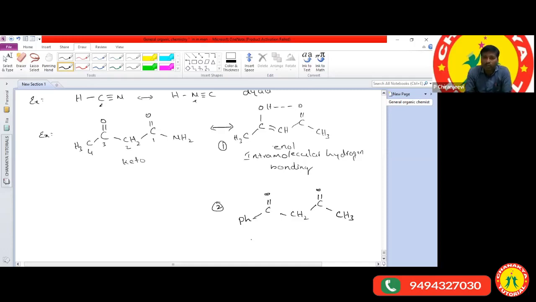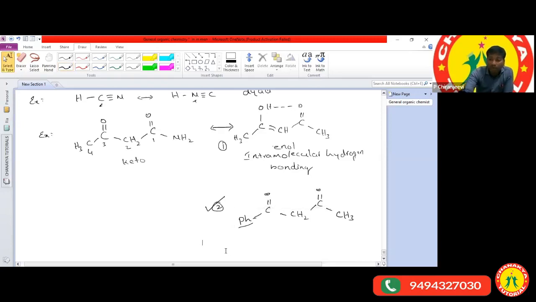Sir, the second one is more stable. Why the second one is more stable: here a benzene ring is there. If it is a benzene ring, the structure undergoes resonance. Resonance means it forms a larger number of structures. As the number of structures increases, their stability also increases.